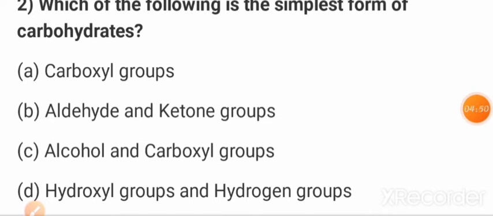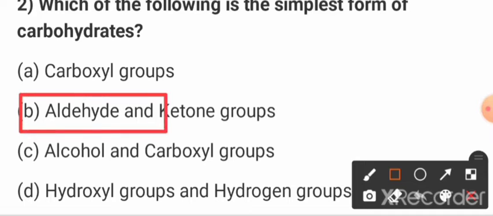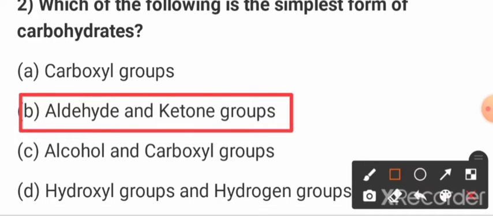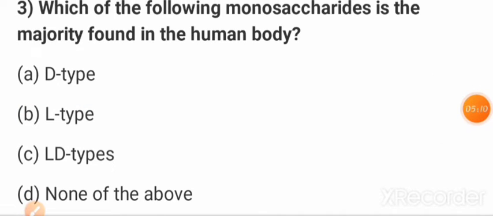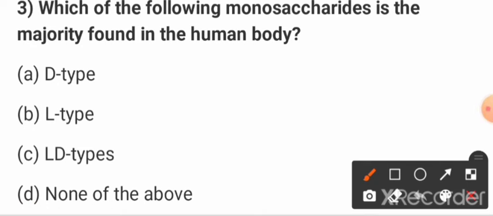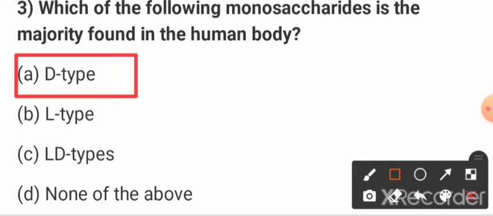Then next question, friends: which of the following is the simplest form of the carbohydrates? So aldehyde and ketone group, that is option B, is the correct answer, friends. Aldehyde and ketone groups are the simplest form of the carbohydrates, okay. Now next question, friends, very important question: which of the following monosaccharides is found in the majority in the human body? So option A, that is D type. So D type monosaccharides are found in the majority in the human body, okay. This one is also a very important question.